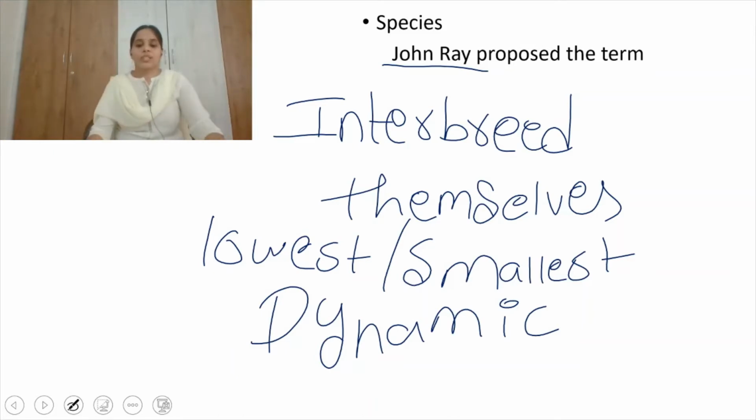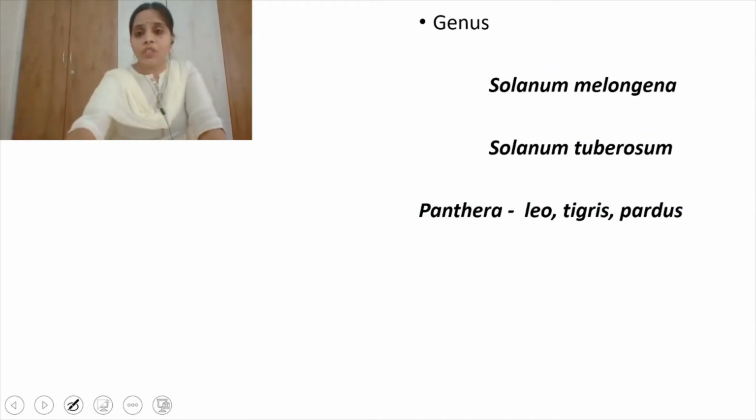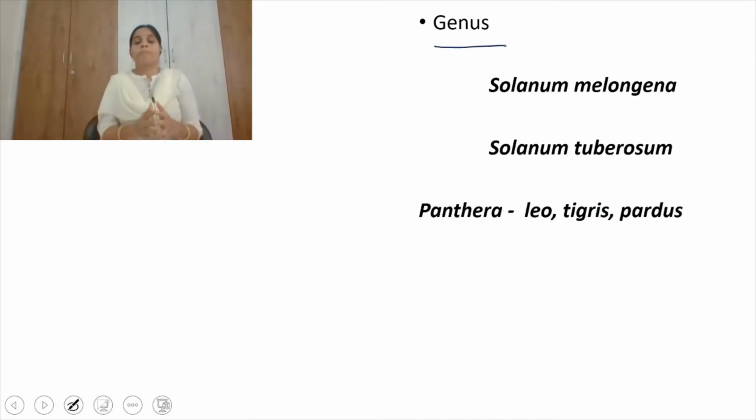and this is the lowest category of taxonomical unit, right? And the next one is, after species we have genus, right? Genus means the group of species. Like we have different species, right? Yesterday also we discussed that we have totally 1.7 to 1.8 million species present on the surface of the earth, which we call biodiversity, right?